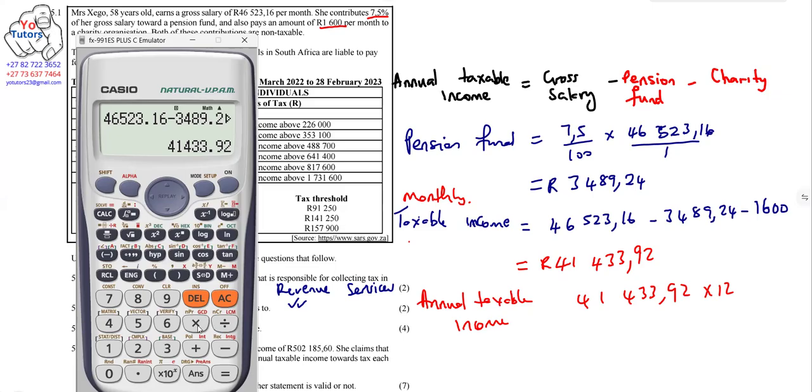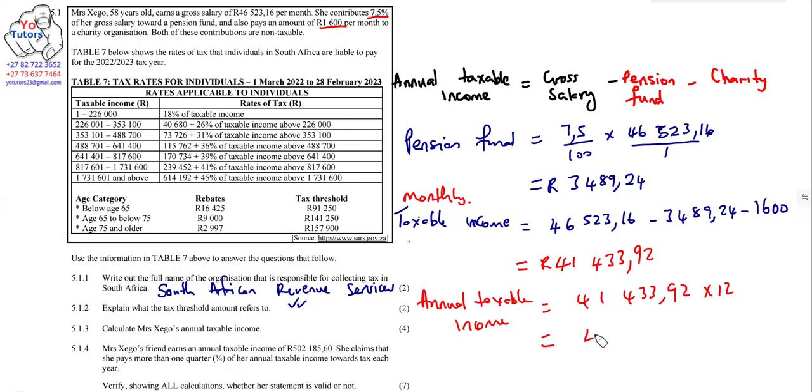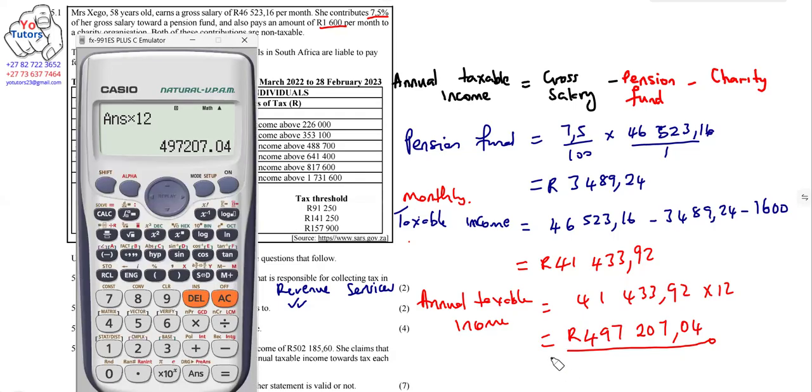Then we get 497,207.04. Okay, so this is our annual taxable income in this case.